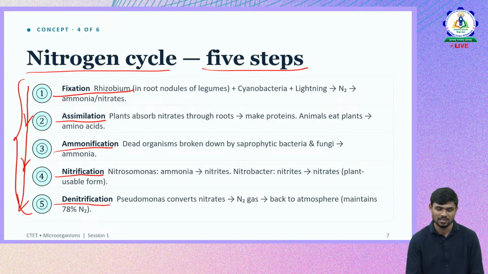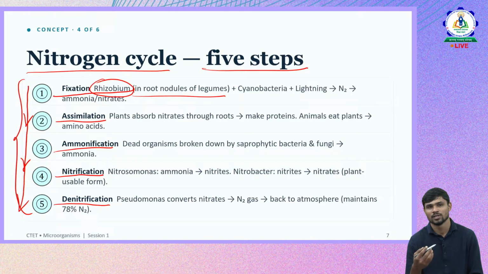What happens in each step? In fixation, nitrogen is fixed by rhizobium bacteria, which are present in root nodules. So nitrogen from the atmosphere, that is N2, will be fixed in the soil. Then assimilation: plants absorb this nitrogen from the soil. Why do plants require nitrogen? Because they require it for the synthesis of their proteins.